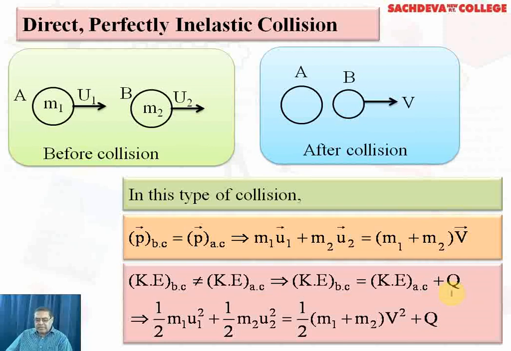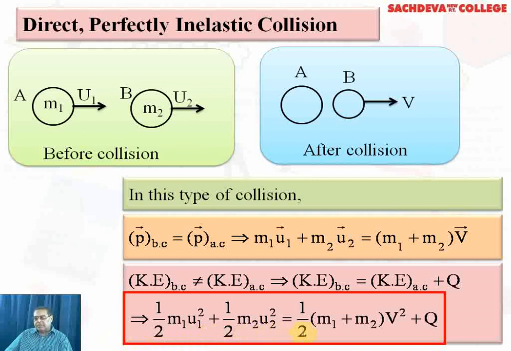Now we can write this as half m1 u1 square plus half m2 u2 square is equal to half (m1 plus m2) multiplied by v square, adding to it Q. This is what we have accepted from the upper portion, in this type of collision.